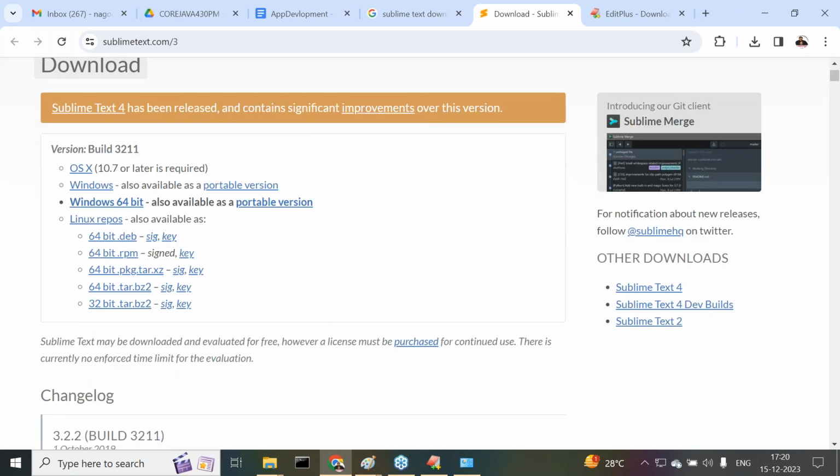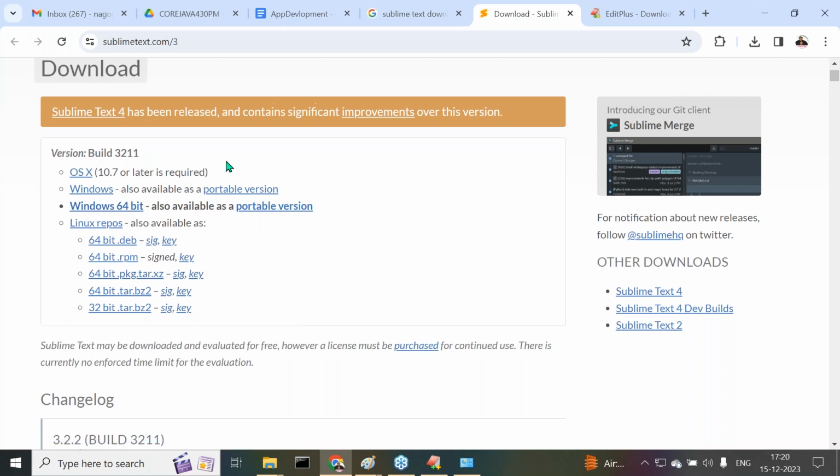Now what is available here? Windows 64-bit, portable version, Linux, and OS X, which is like Mac. Now here we require Windows 64-bit. Also portable versions are available. Click on this Windows 64. Here my thing is the Windows 64 version only. But what is this bundle version here?